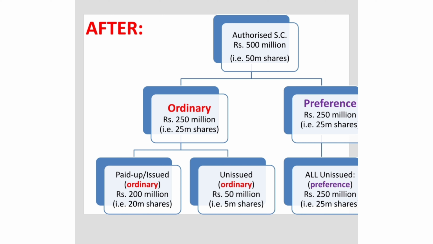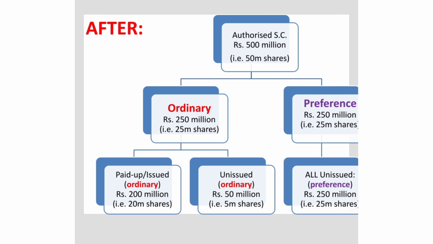So obviously all that we're left with as far as the ordinary shares are concerned is the remaining 5 million shares, and that, as you can see in the picture, is represented in the second image below the ordinary shares. That is, ordinary shares are now subdivided into either paid up, that is issued shares, which is rupees 200 million, and the unissued share capital, which is worth rupees 50 million. So hopefully the picture is going to help you understand.